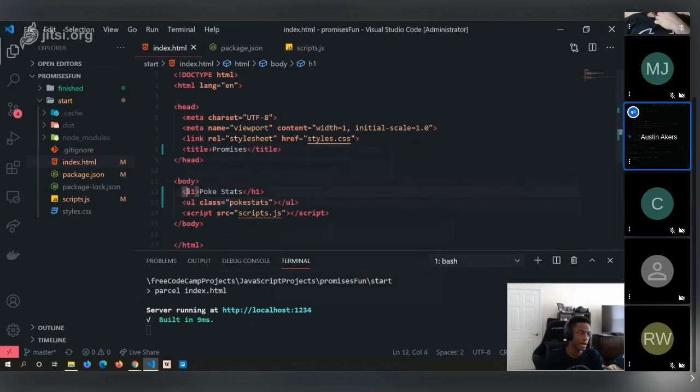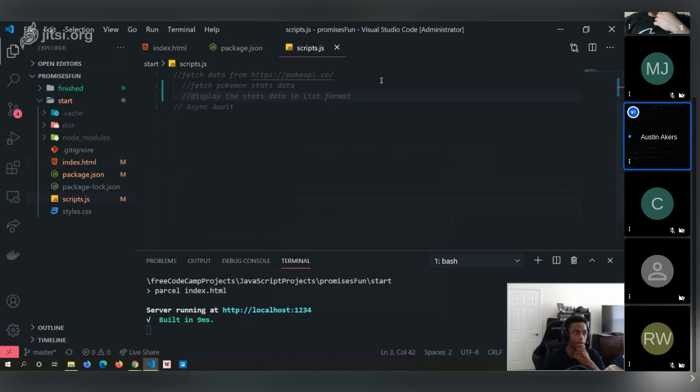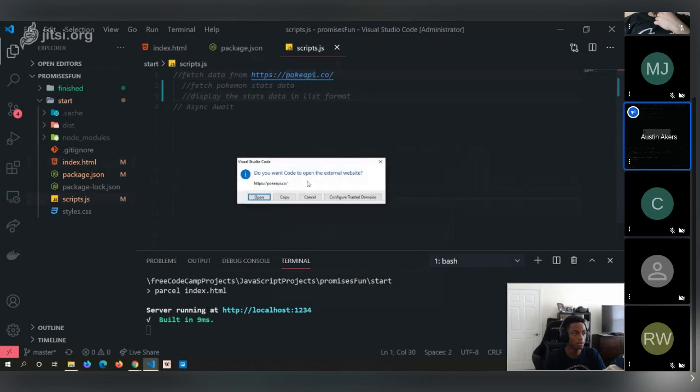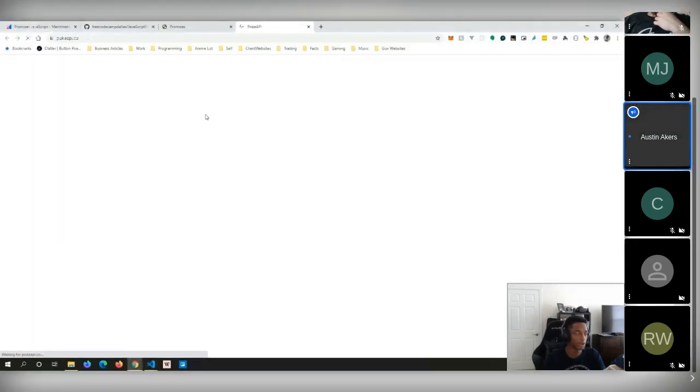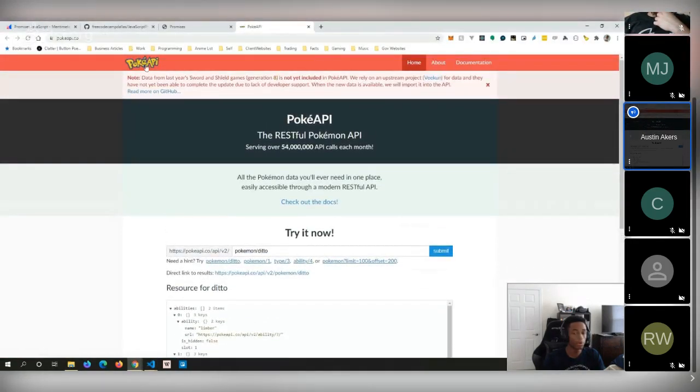And now we have an H1, that heading that says Pokestats, and then we have an unordered list that has the class Pokestats, right? Now, as I said, we want to render all their stat data into a list format. So what we're going to do here is use the fetch API to make a call to the Poke API.